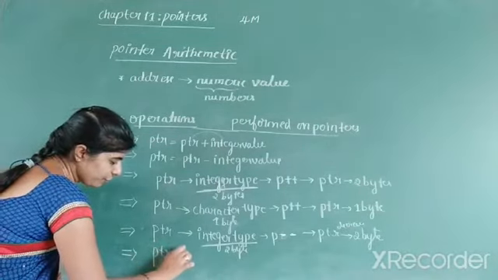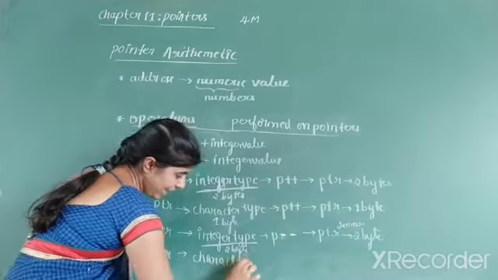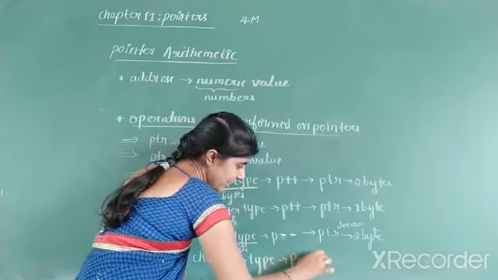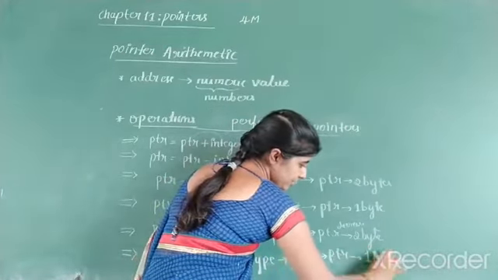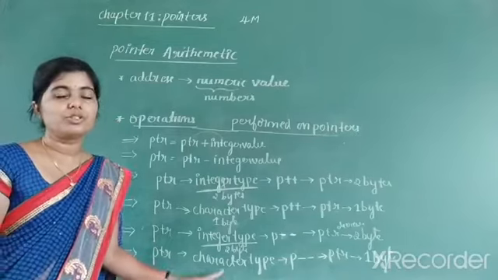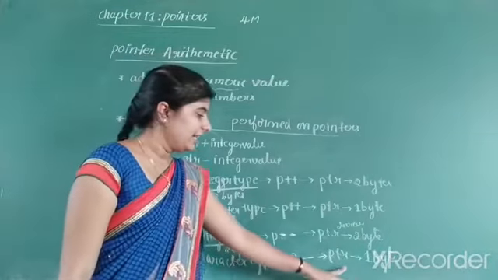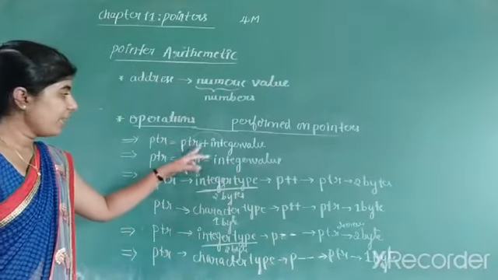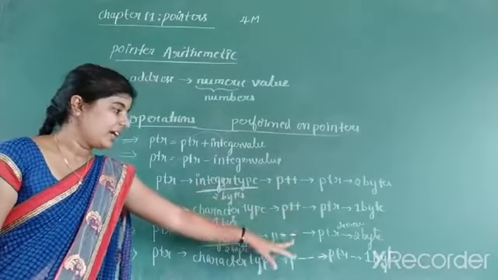Consider, suppose you have a pointer of character type, and if you want to decrement this, it decreases the pointer value by 1 byte. Because character type holds how much memory? It holds only 1 byte of memory. P minus indicates decrementation. It decreases the pointer value by 1 byte. You can observe here we are performing the addition operation, the subtraction operation, incrementing and decrementing.